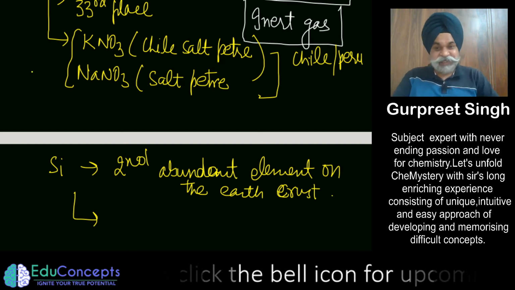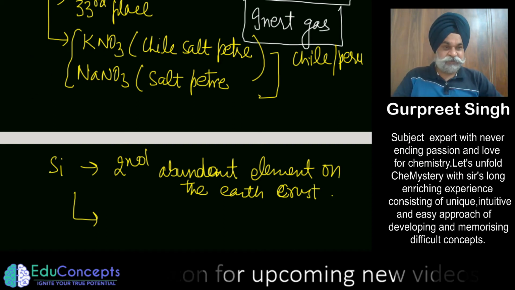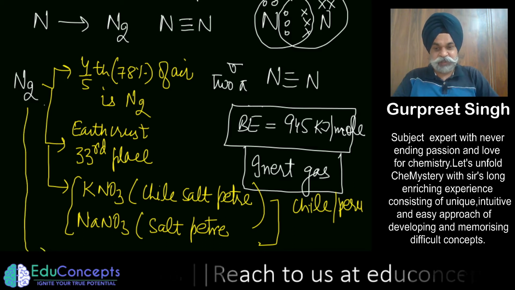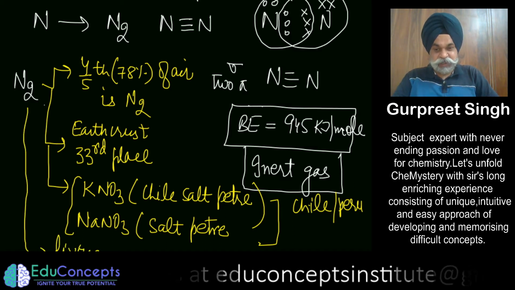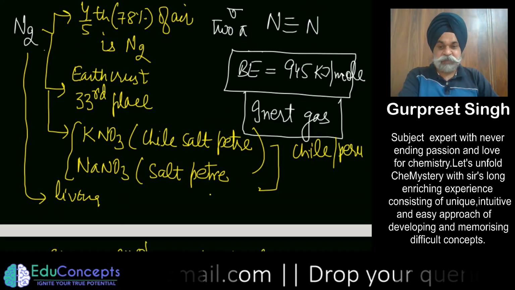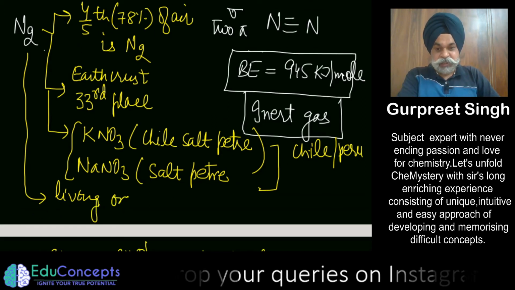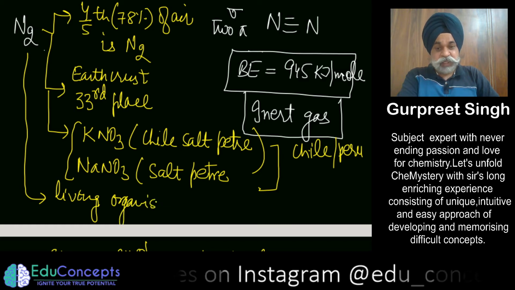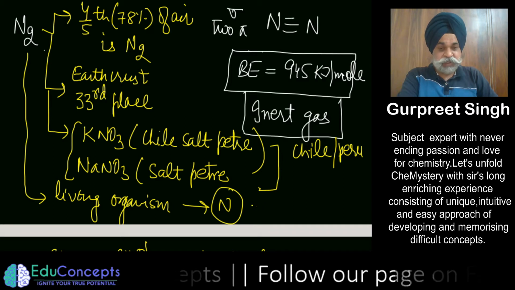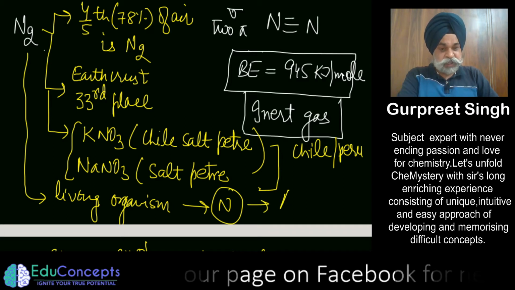As regards nitrogen, it is very important for living species, any living organism. It is a dire element, required for the production of amino acids.